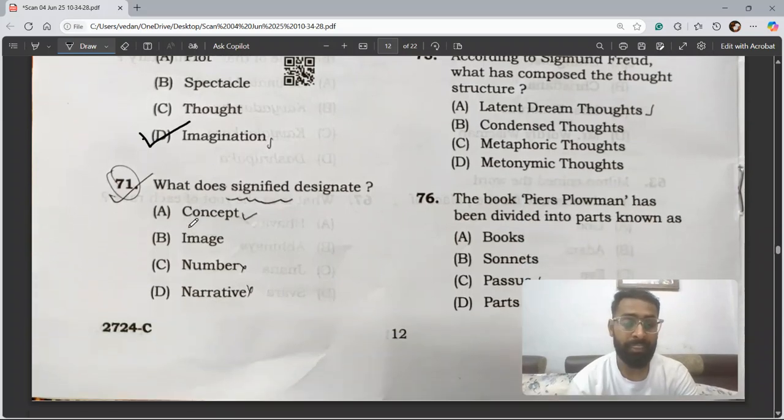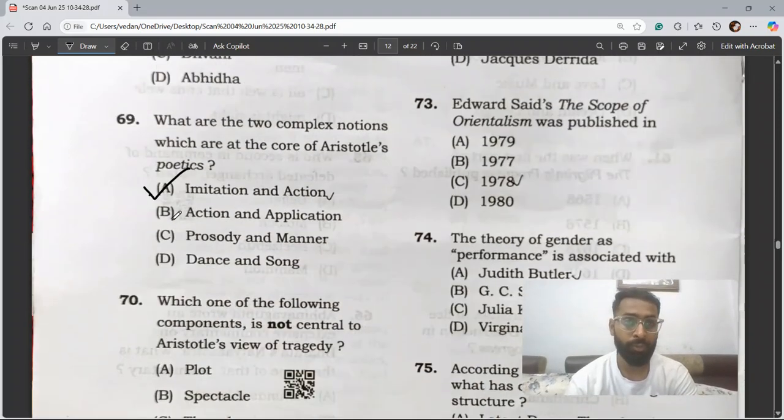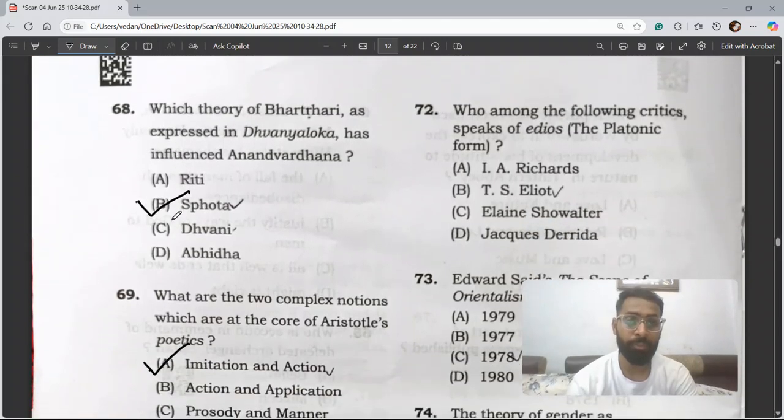Question 71. What does signified designate? This is a question from literary theory and linguistics. So, what does signified designate? The correct answer is concept, as we have read in the theory given by Saussure, the concepts of Saussure.